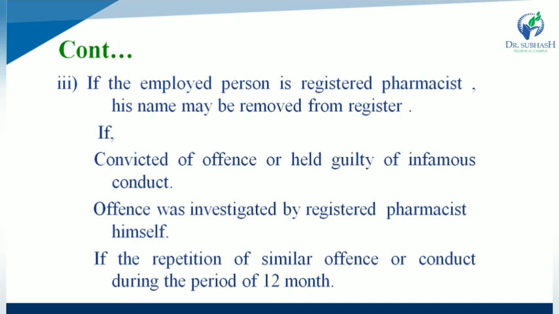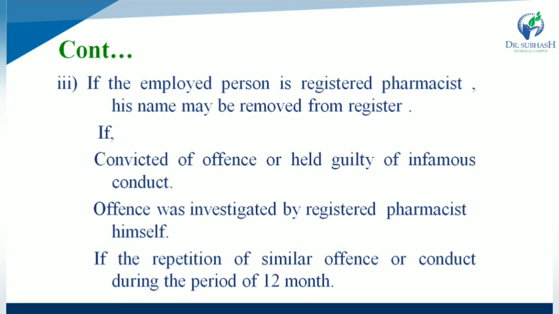And the third option is if a person is a registered pharmacist, in that case his name may be removed from the register. Which type of case is available? First, if convicted of an offence or held guilty of infamous conduct. Second, the offence was investigated by the registered pharmacist himself. And third, if there is repetition of a similar offence or conduct during the period of 12 months.